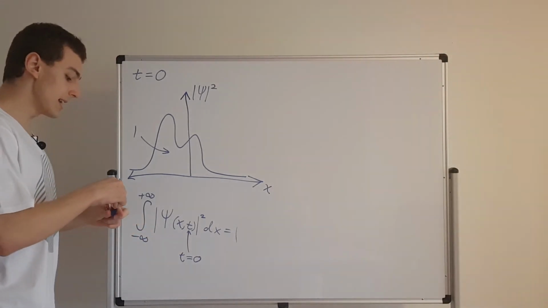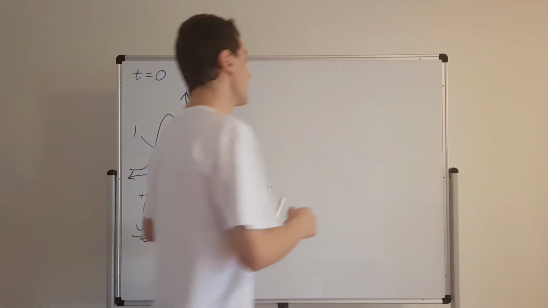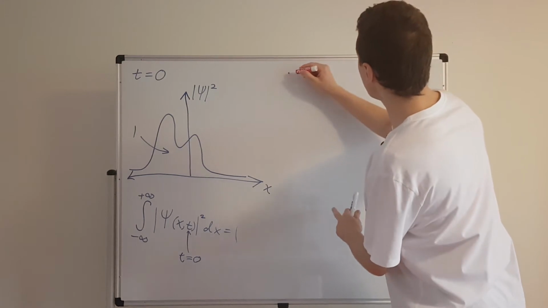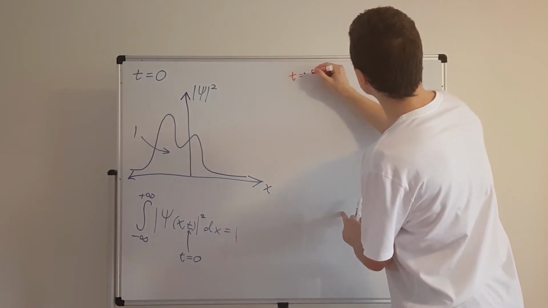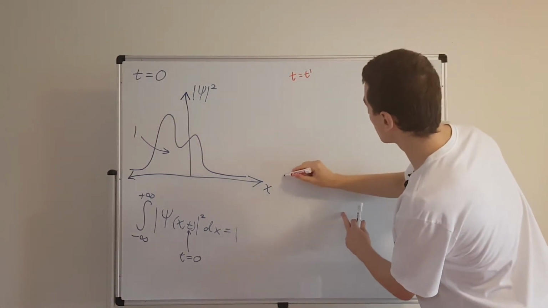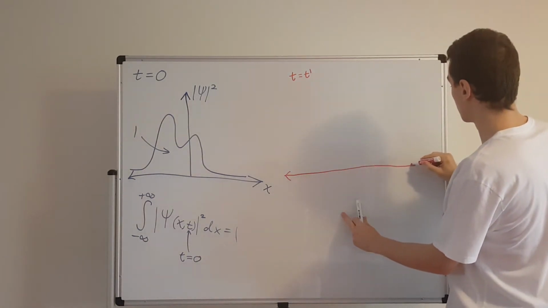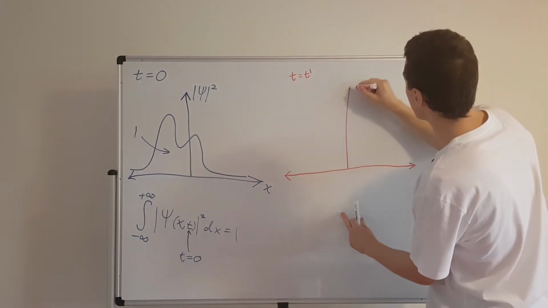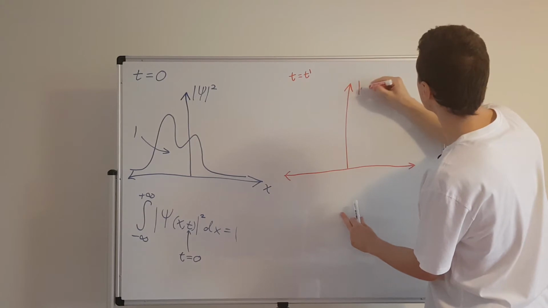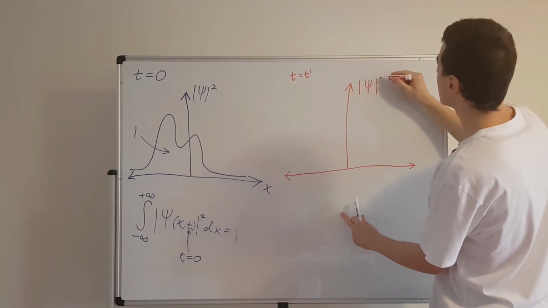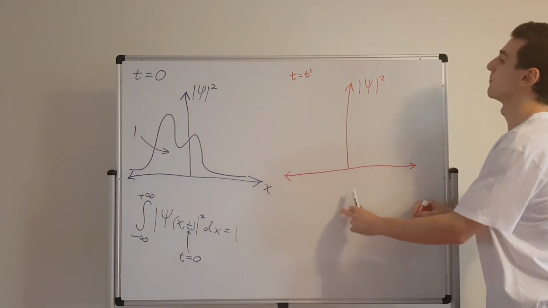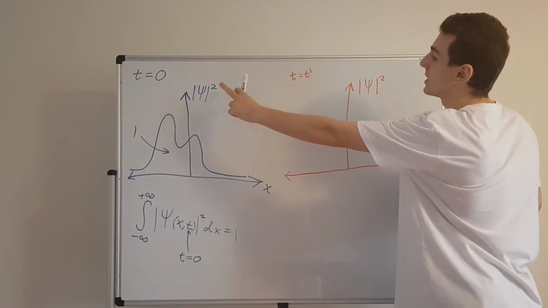Now, let's take another time, a later time t equals t prime. So if we have t equals t prime, let's draw those axes again. We've got another set of axes, and we've got the probability density function, but it is at a slightly later point in time, slightly later than t equals 0.